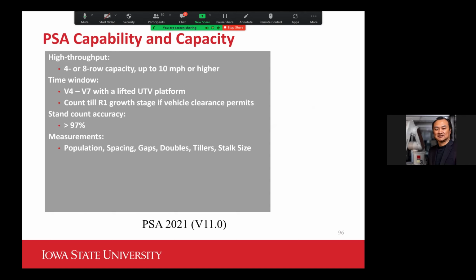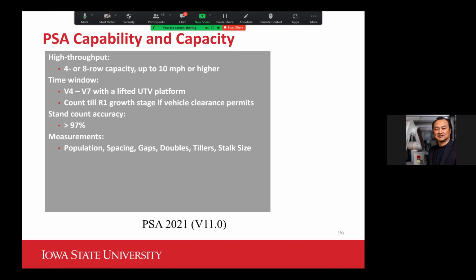And to summarize this plant standard analyzer, it's a classic example of how we push the technology toward one particular application, starting from the sensing approach to the design. I've gone through so many iterations to try to perfect this technology, and I think I'm right now on version 11.